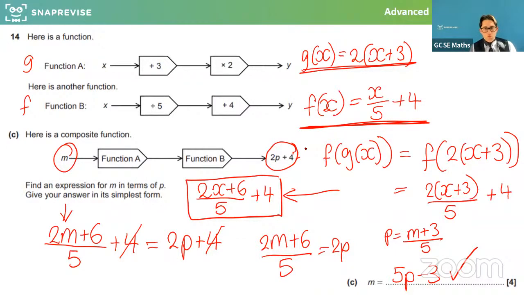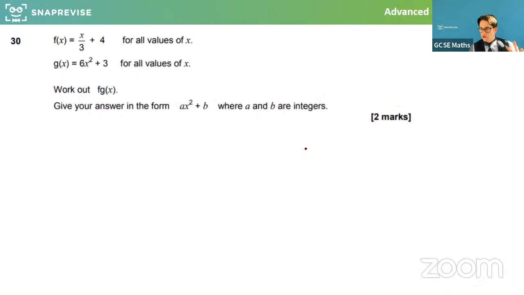So one more final exam style question, very much bringing together all the things we've done today. You've got the 2 functions given. This is a bit nicer that they're given clearly. And it asks us to work out f of g of x. So let's have a little go. f of g of x.